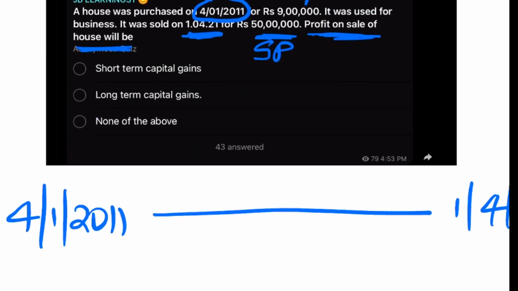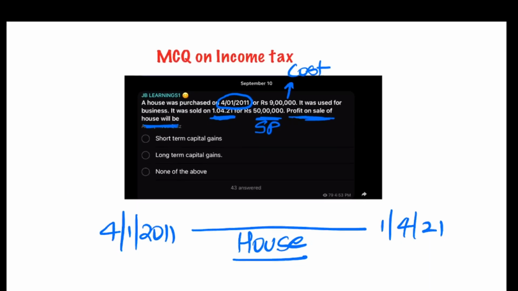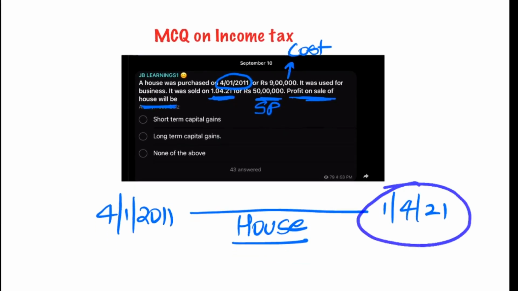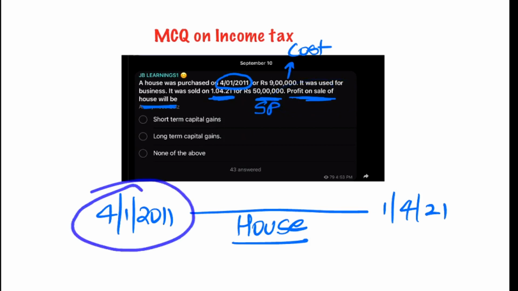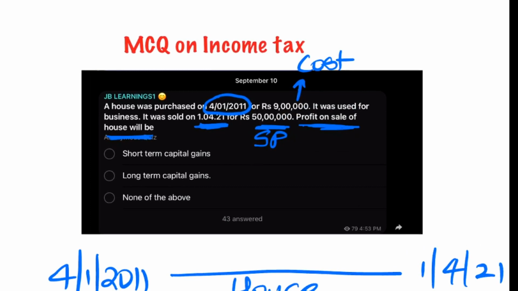Now see, something which was purchased in 2011, actually I should not say something, I should specify the asset. So I would specify the asset, which is house, correct? Now it was purchased in 2011, but it was sold on 1st April 21. 2011 to 2021, there was a profit. What do you think? Whether it would be short term or long term? You know what? The answer is going to be short-term capital gain.